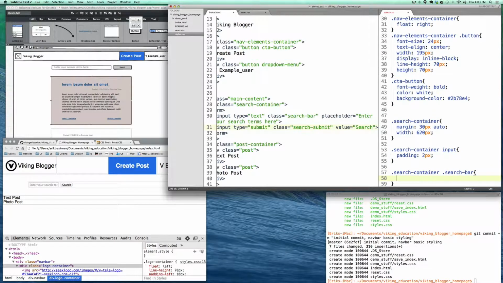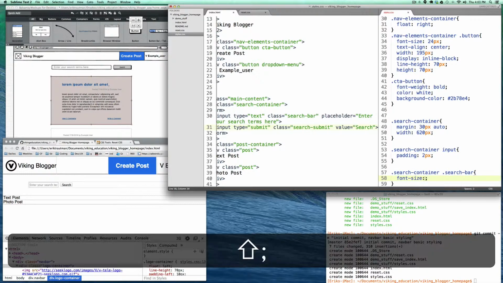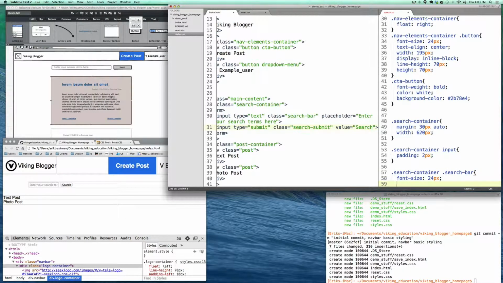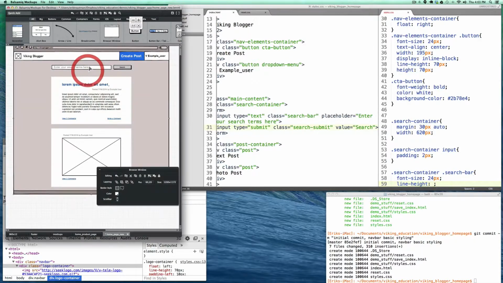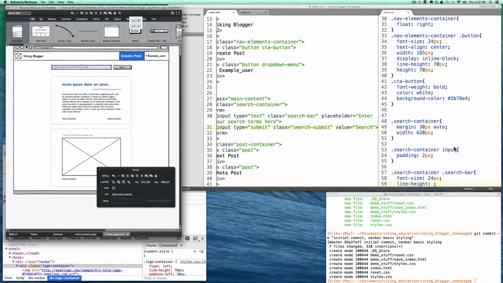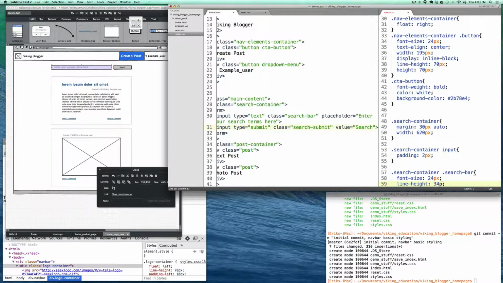So we'll take that, and we want to make it bigger. I mean, obviously you can see in the mock-up that the font size is a little bit bigger. So we'll make a font size, we'll do 24 pixels. We'll set a line height that's nice and tall, so we have some room to work with, and we can grab that from the mockup as well. It's about 34 pixels. All right, let's do that. Let's just give that a shot.